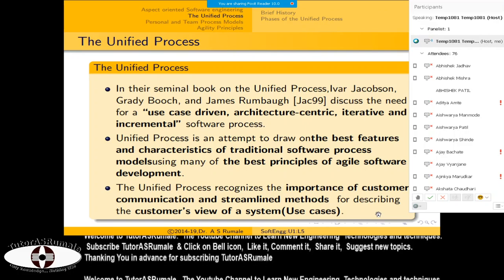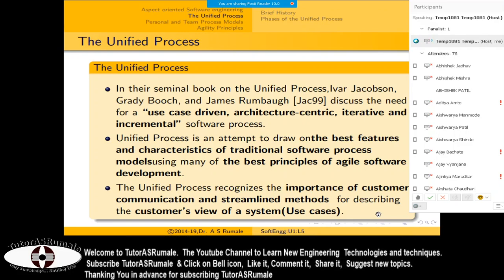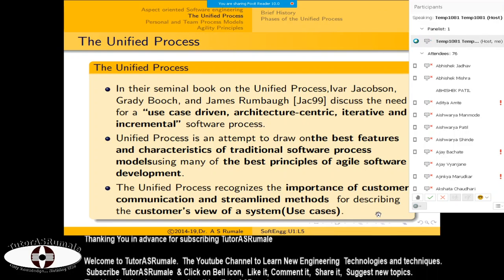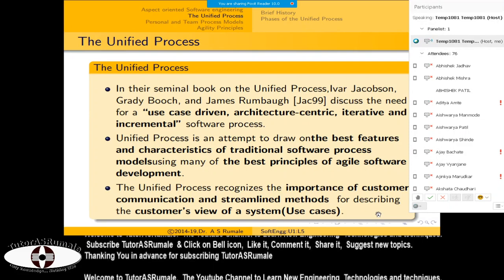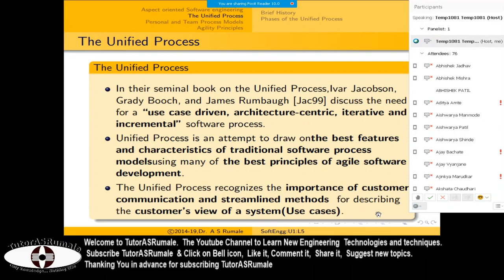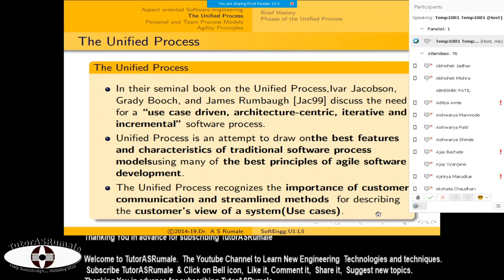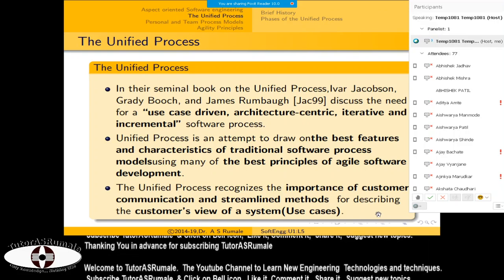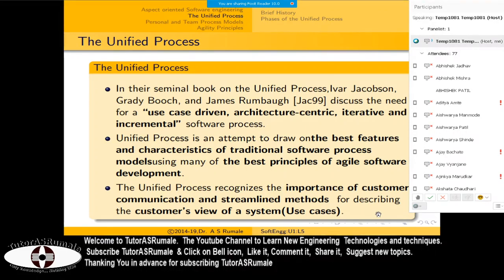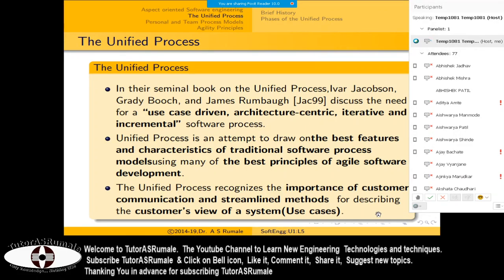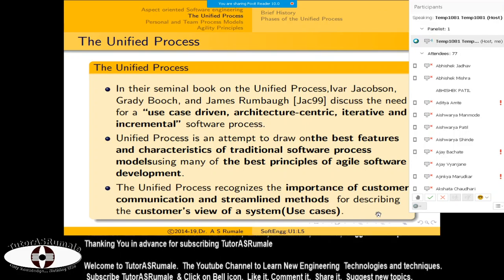Okay, so the customer's view of the system, or use cases, is more important than any other part of the system. So you first have to concentrate on the customer use cases. For example, right now you have different types of bikes. One bike comes from Honda, one from Bajaj, one from Hero, one from Enfield, and likewise. And if they make too many changes in their graphical user interface, what will happen? To learn every bike, you need to waste your time.